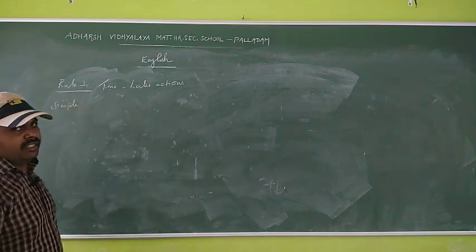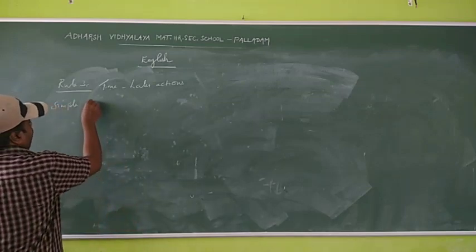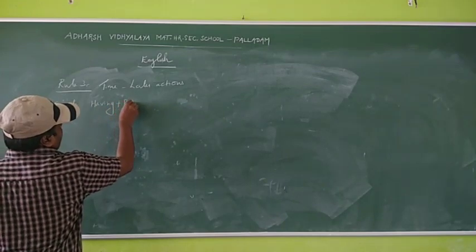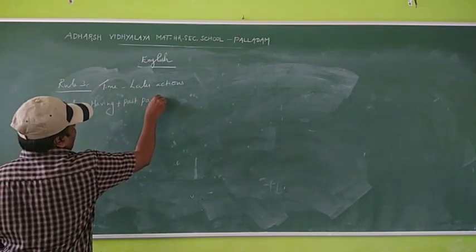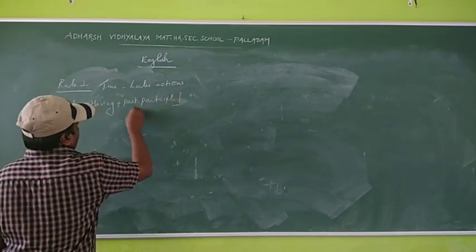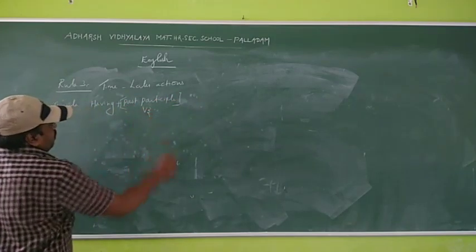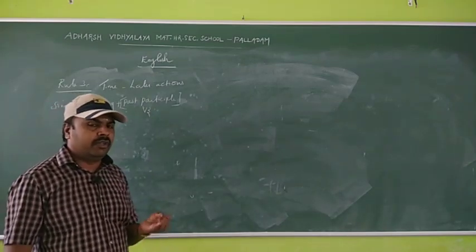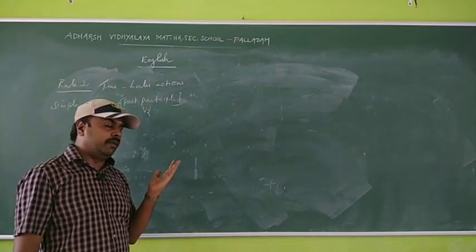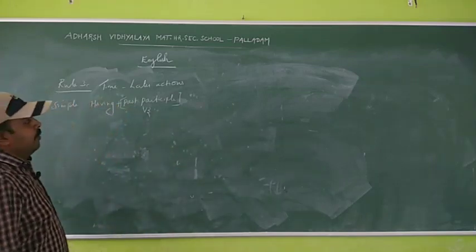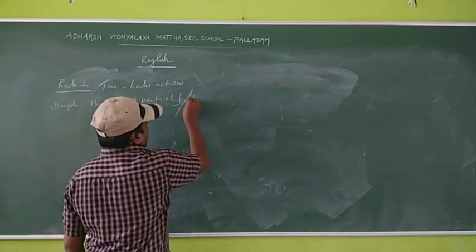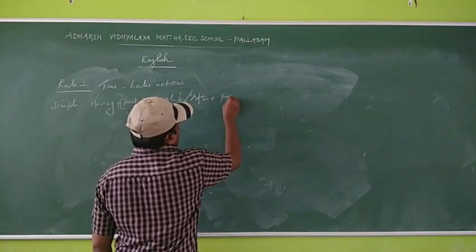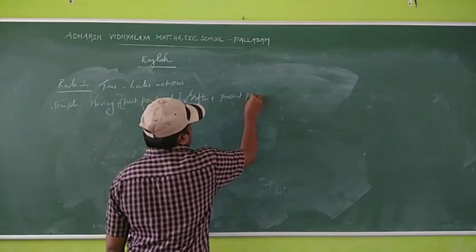See, simple sentence. Simple sentence here, having plus past participle. Past participle means verb 3. Okay, that is V1, V2, V3, no? So past participle means V3. So or after plus present participle.